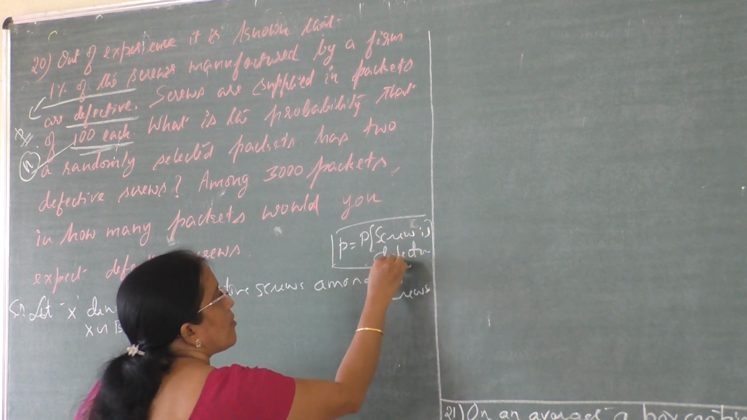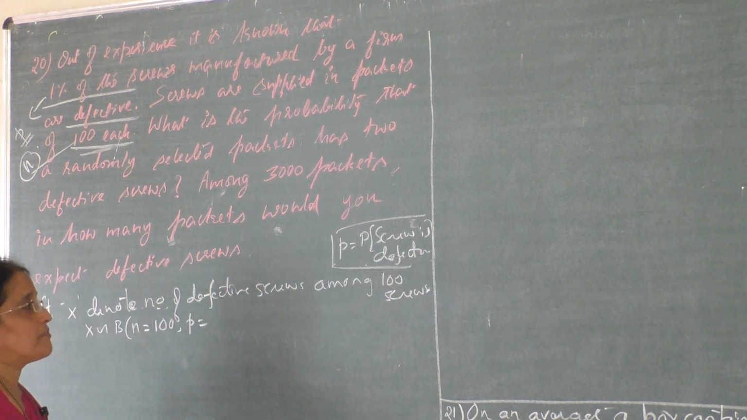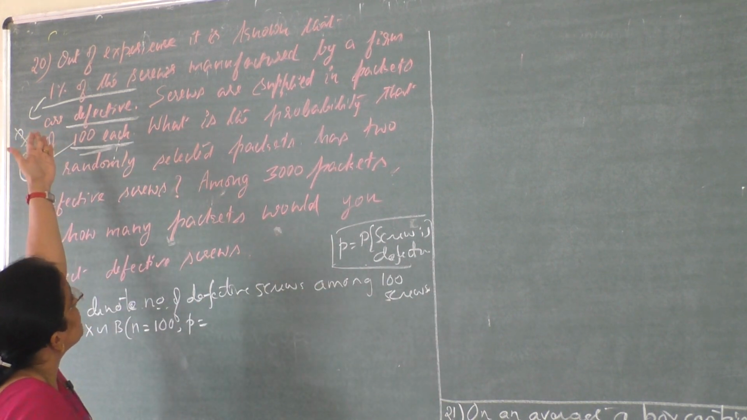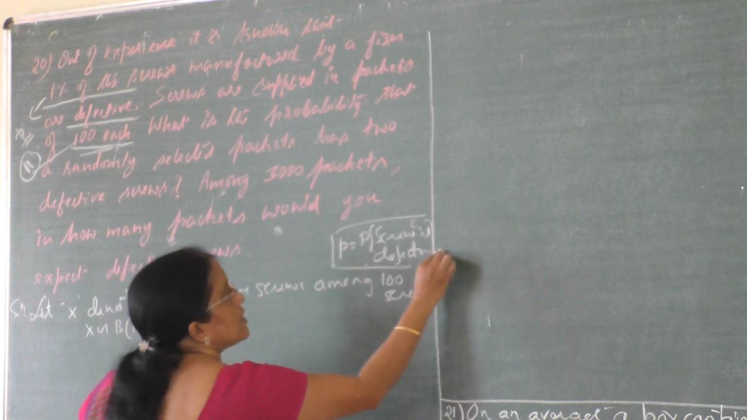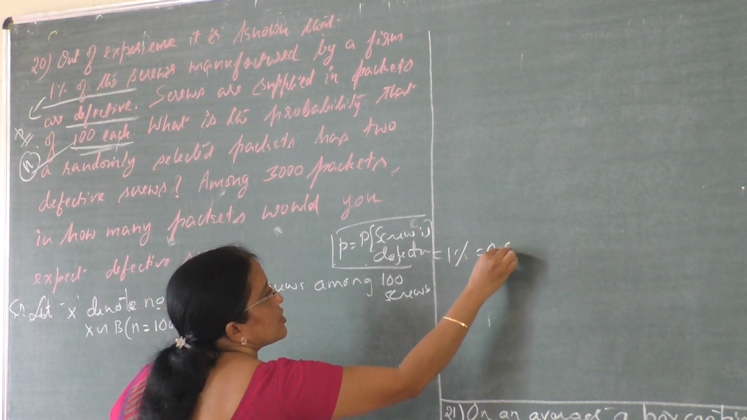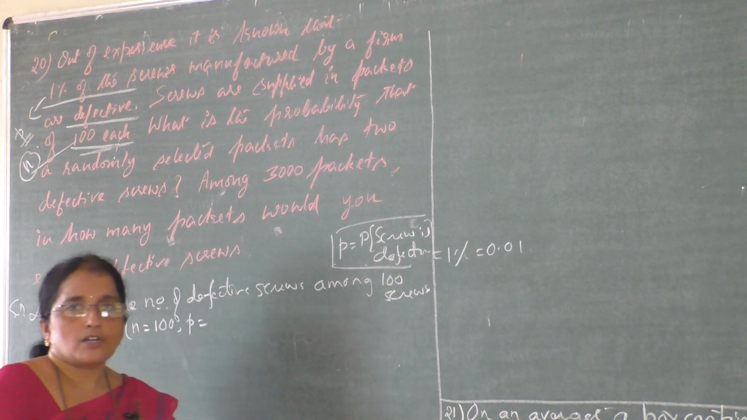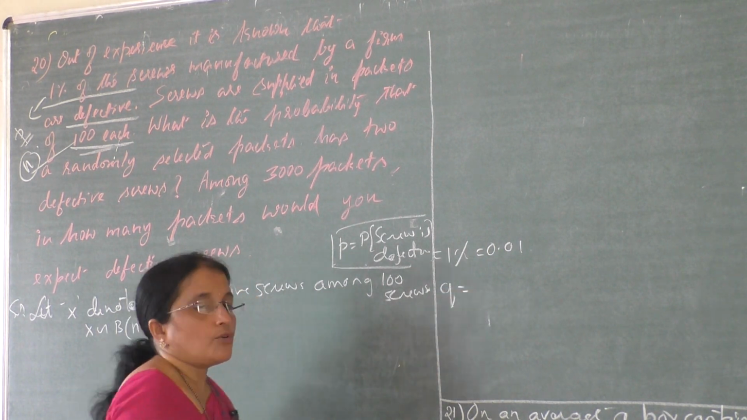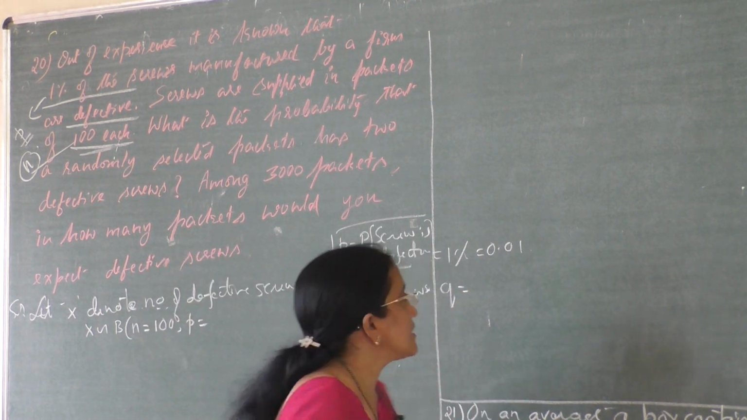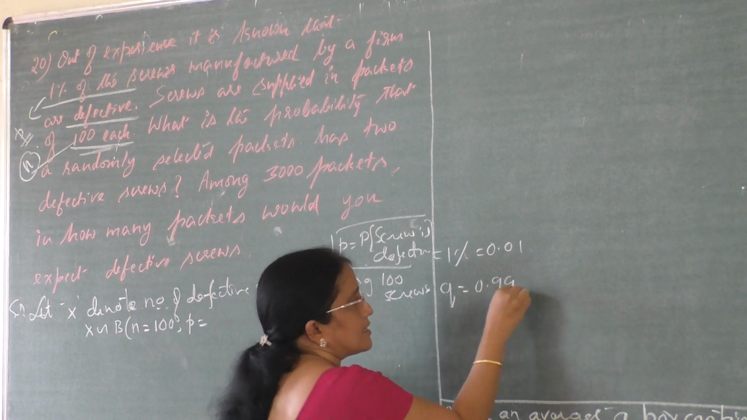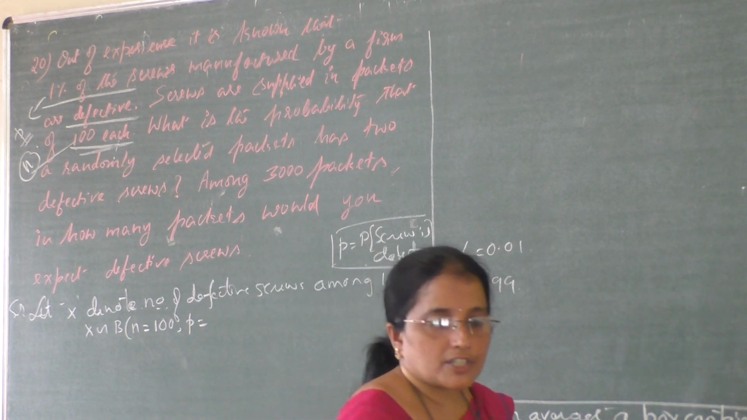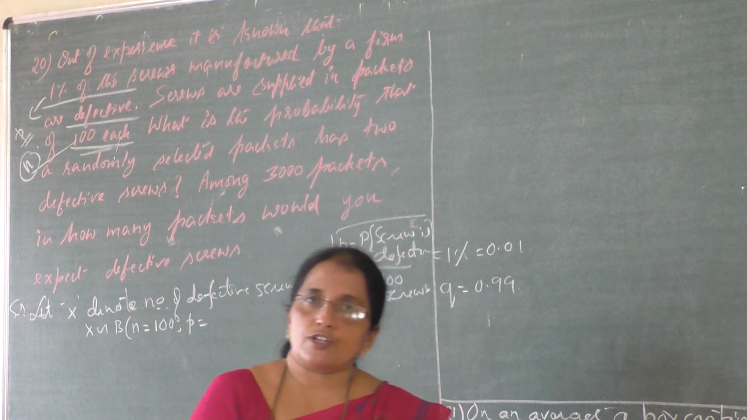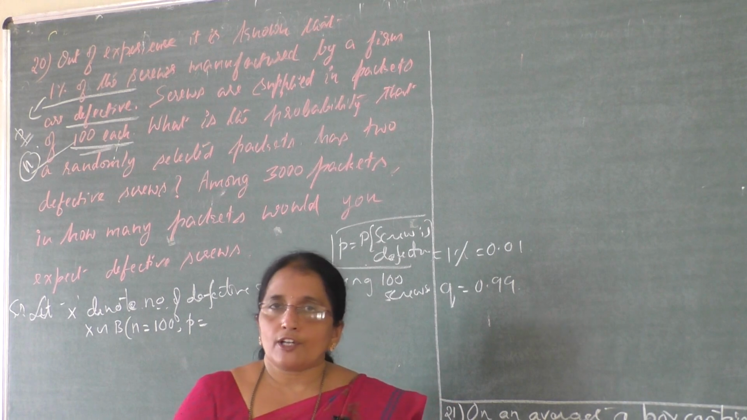Yes, just recall the problem solved earlier. A screw is defective. What is the probability that a screw is defective? That is given directly in terms of percentage. That is 1%. We can write it as 0.01. Right? Then what is q? q is 1 minus p. That is 0.99.